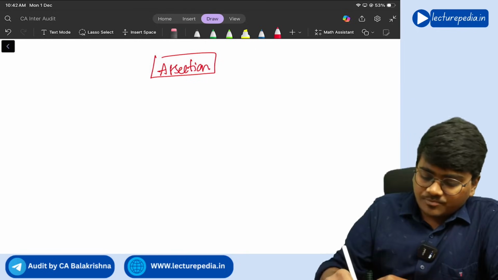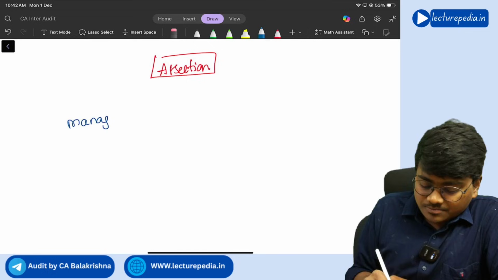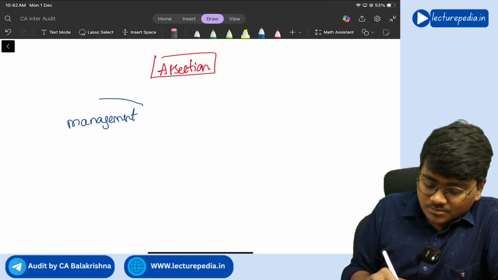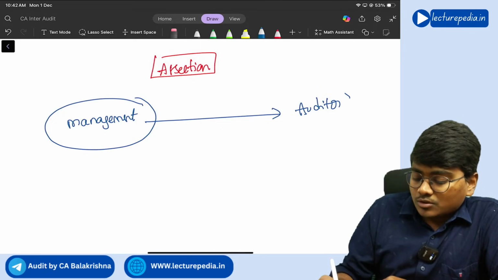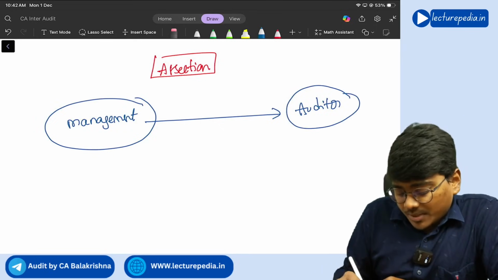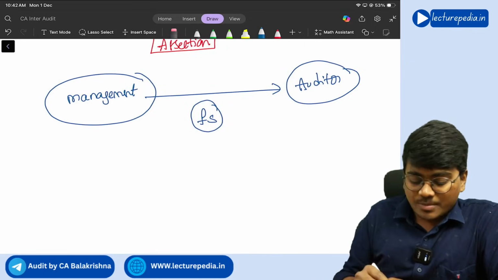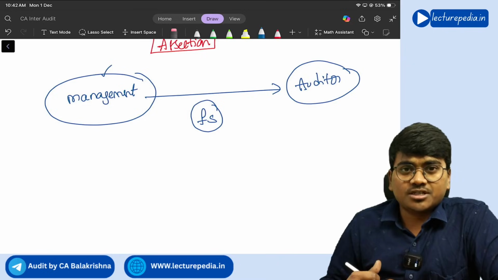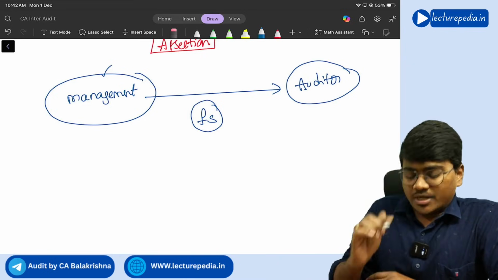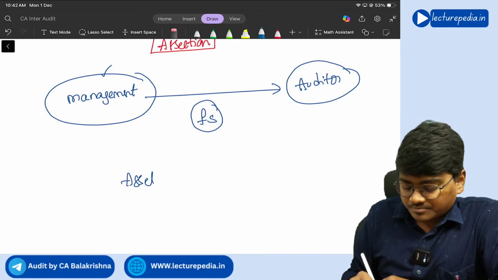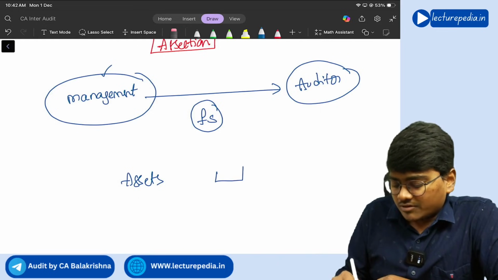Basically, assertions are representations made by whom? Management. To whom? To auditor. Where will these representations be present? In the financial statements. Let me tell you. Management will prepare financial statements. In the balance sheet, they will mention assets, fixed assets, current assets, and the amounts.